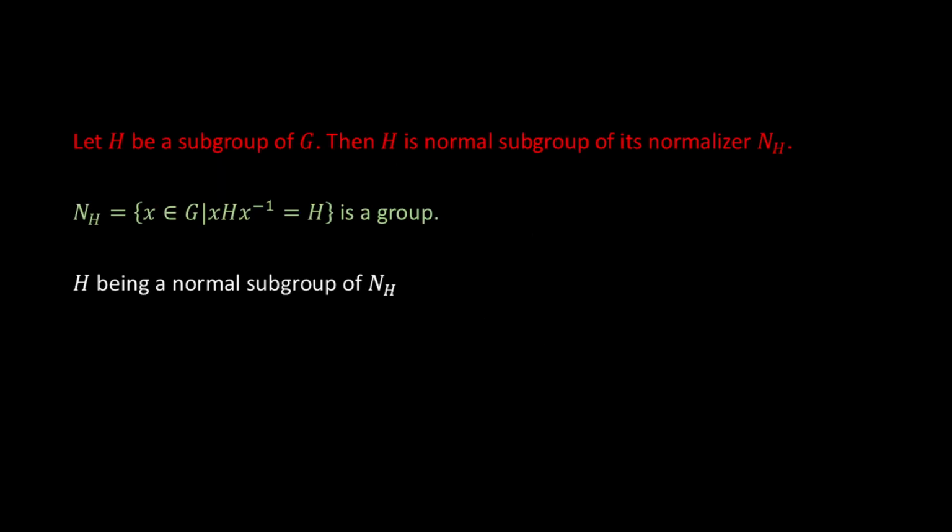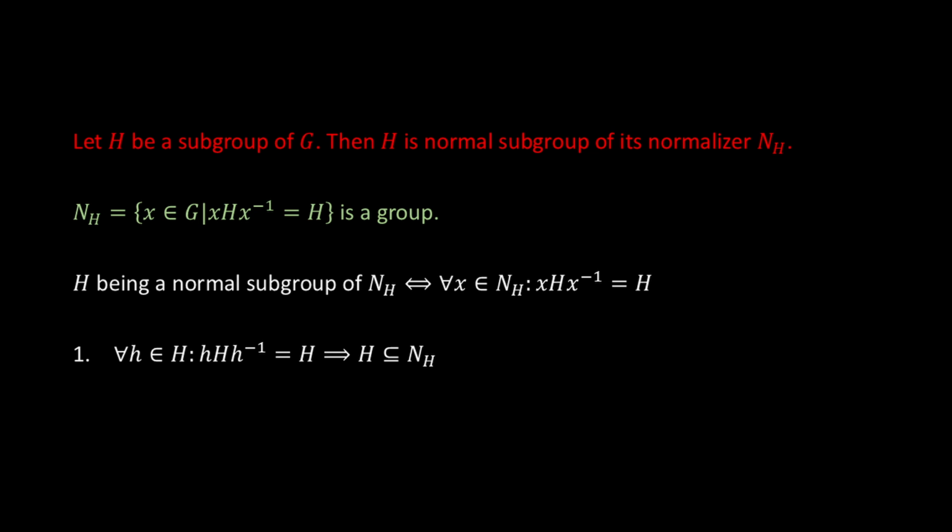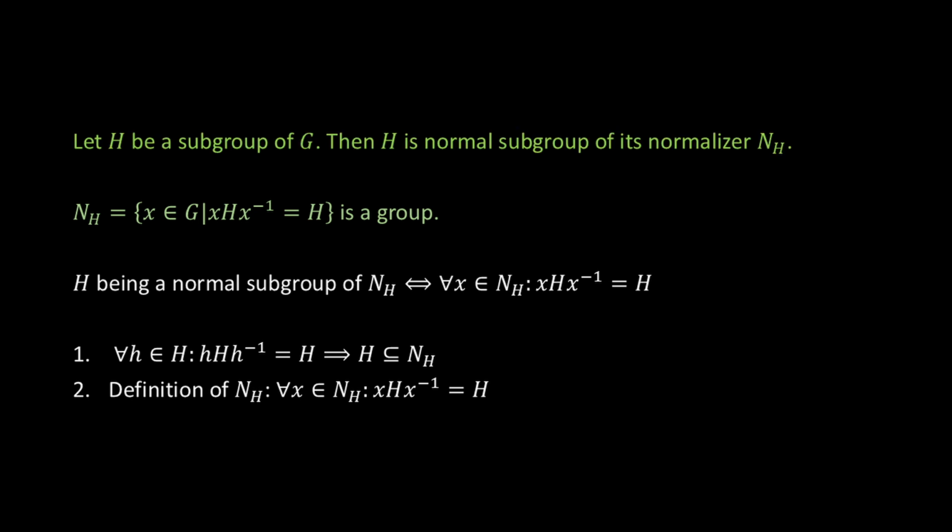Now going back to H being a normal subgroup of N(H), it means for all x in N(H), xHx⁻¹ equals H. Because all elements h in H certainly fulfill the condition hHh⁻¹ equals H, which means H must be included in N(H), and by definition of N(H) that all elements x in N(H) satisfy xHx⁻¹ equals H, H is a normal subgroup of N(H).